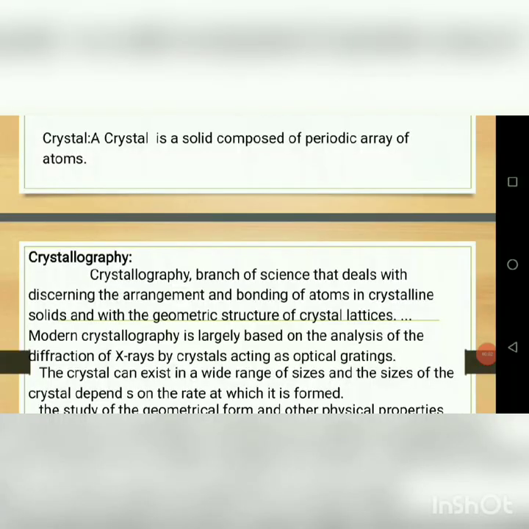Once again, I will tell about crystals. A crystal is a solid composed of a periodic array of atoms. What is it called? Crystal. Its representative units are repeated at regular intervals along any and all directions in a crystal. A crystal is a regular polyhedral form.